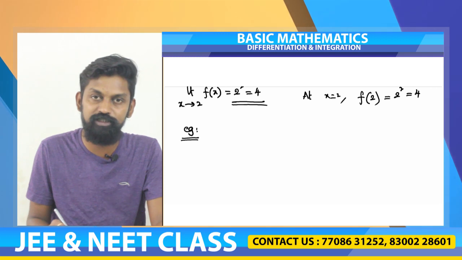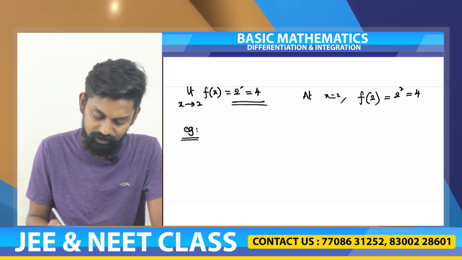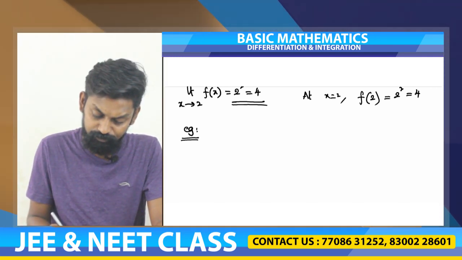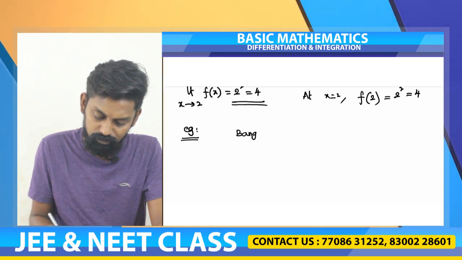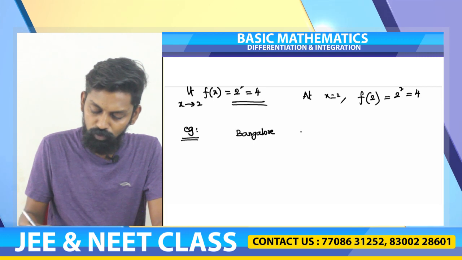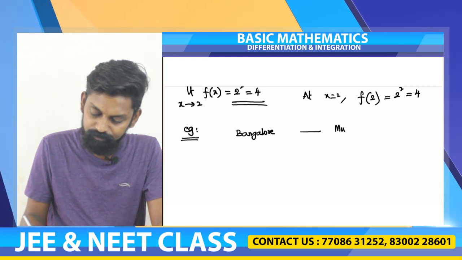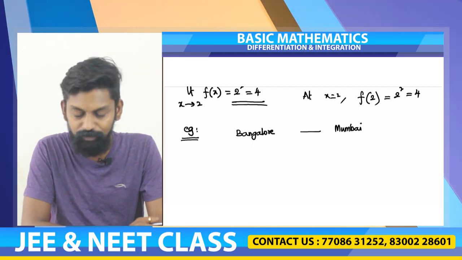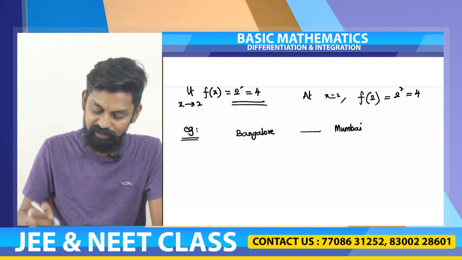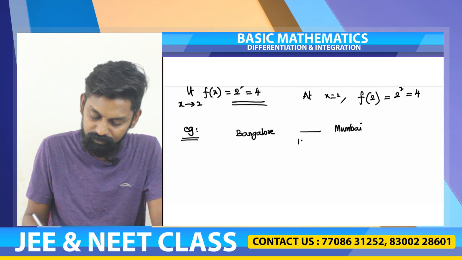Assume that there are two cities. Like, for example, you have Bangalore to Mumbai. I do not know the exact distance between them, but assume the distance is somewhere around 1000 kilometers.